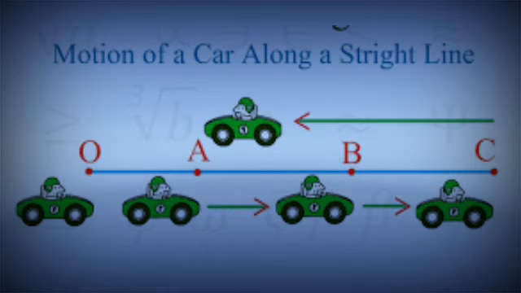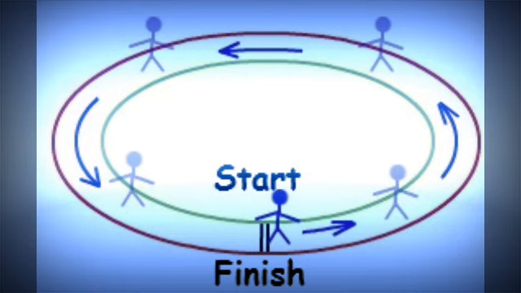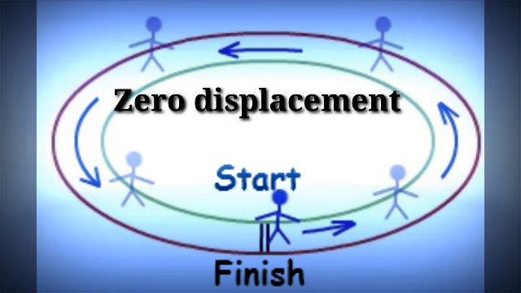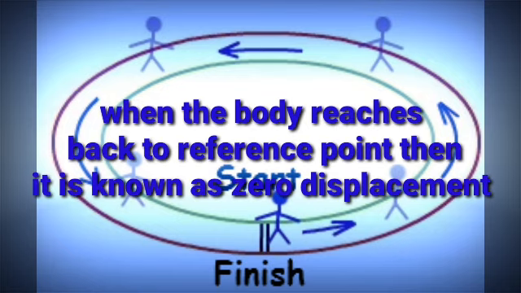Here we can see a body moving in a circular path. So the initial and final position is the same. There is no distance between initial and final position. So this is taken as zero displacement. When the body reaches back to the reference point, then it is known as zero displacement.